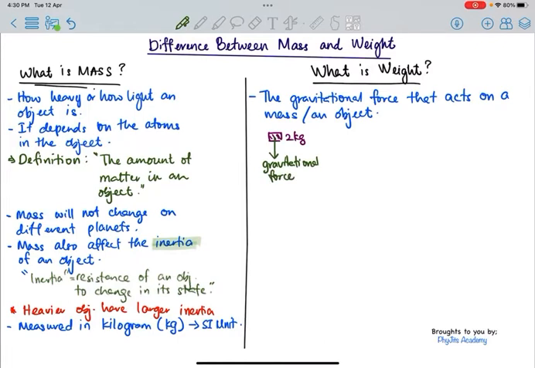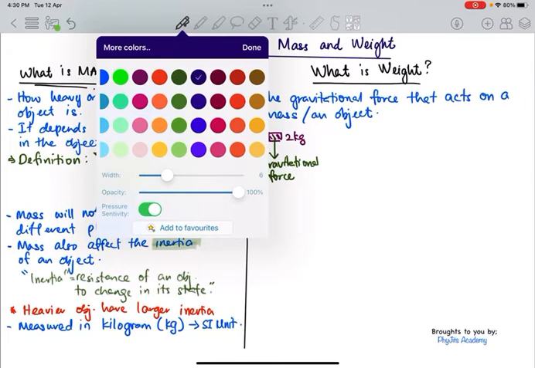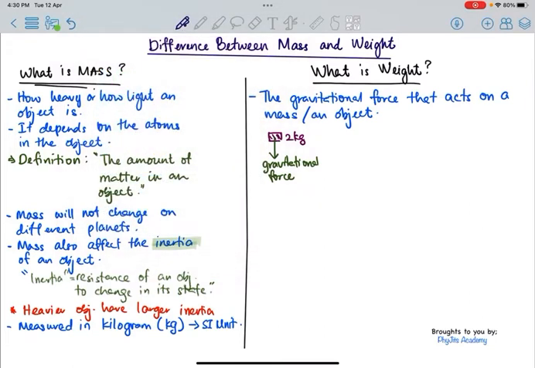And since this gravitational force is acting onto the object, we call this force the weight of the object. Right? So bearing in mind that every object that we have in our hand or wherever we place them, if they are falling near the surface of the Earth, they will all fall down. Therefore, weight is a force which has a direction which is always downwards.